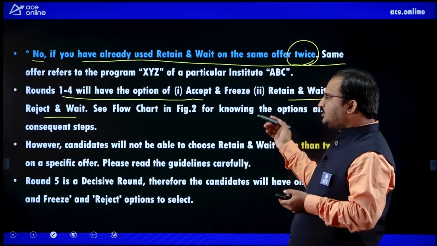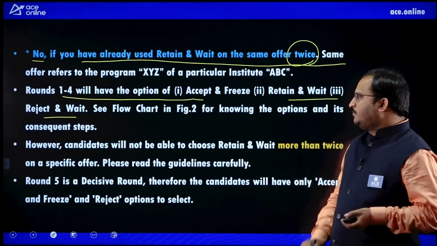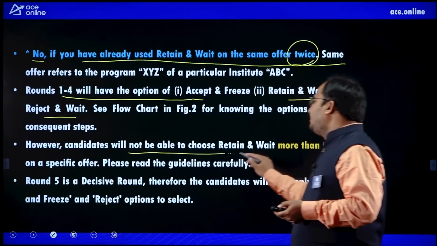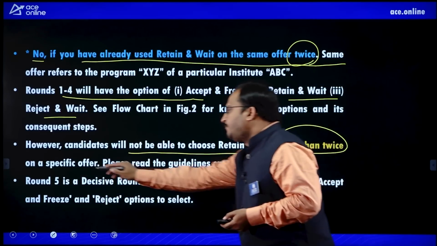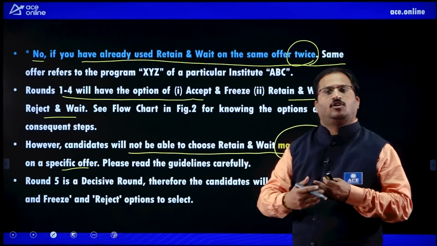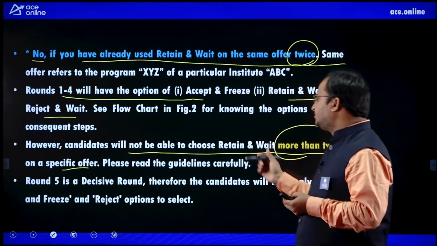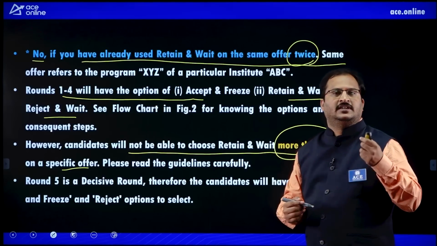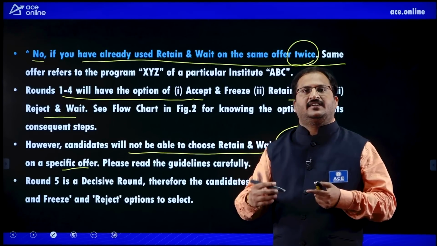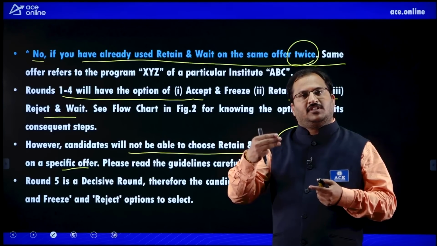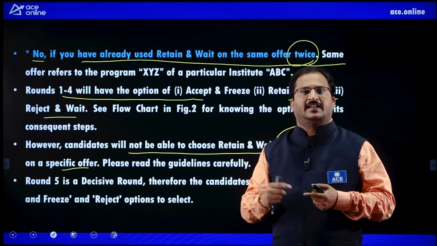You can see the flow chart; I will show you the flow chart of how it works. However, candidates will not be able to choose retain and wait more than twice on the same specific offer. This point we also discussed earlier, dear students. Once you have chosen retain and wait twice for an institute offer, then from the third time that option will not be available.